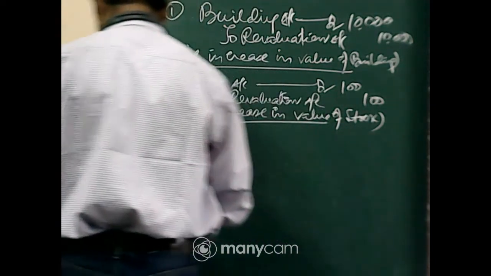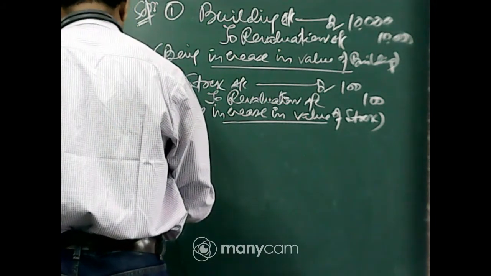Next, number 3, there has been an increase in the value of plant by rupees 7,000.